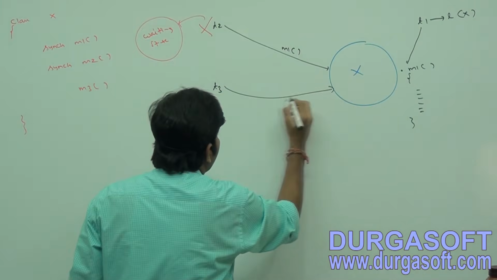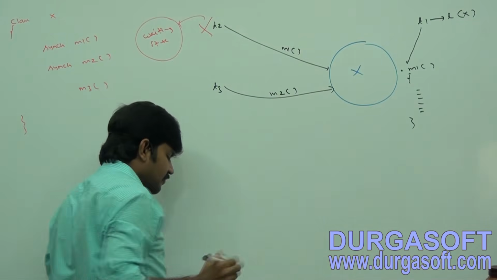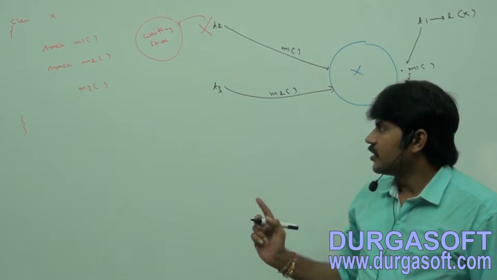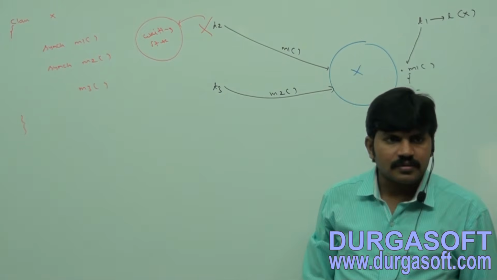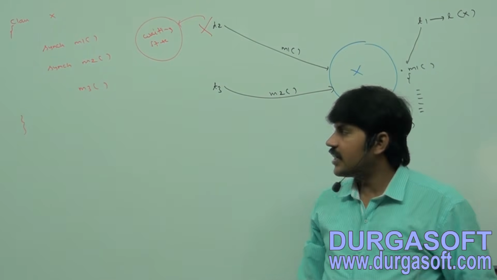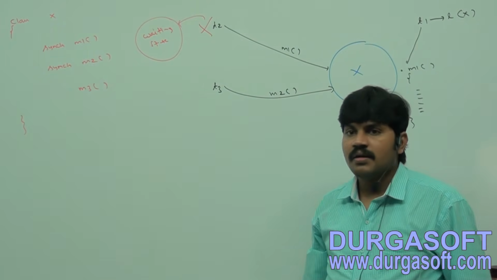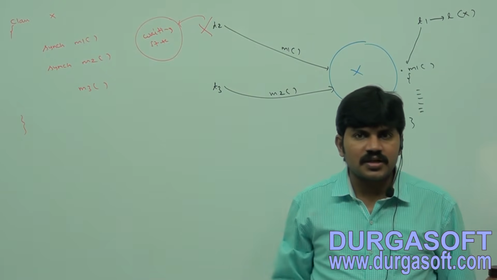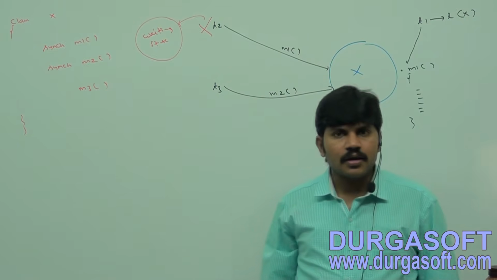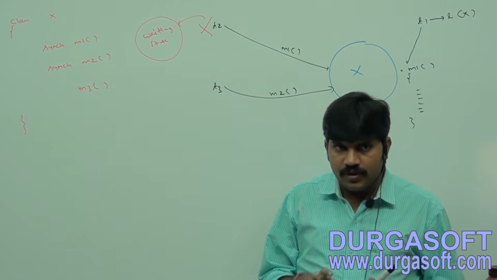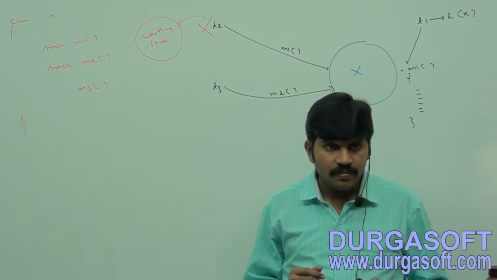Okay. Now T3 came. Sir, I want to execute the M2 method. Can you tell whether T3 will get the chance immediately or not? Yes or no? How many people feel T3 will get the chance immediately? Please raise your hands. Or how many people feel T3 won't get the chance?